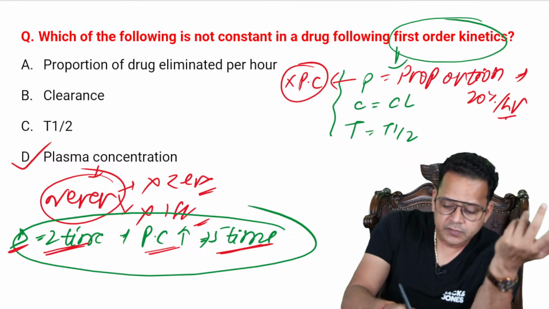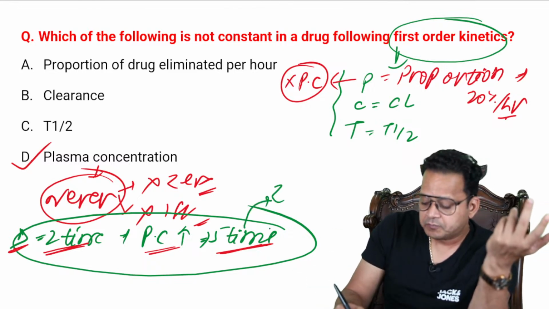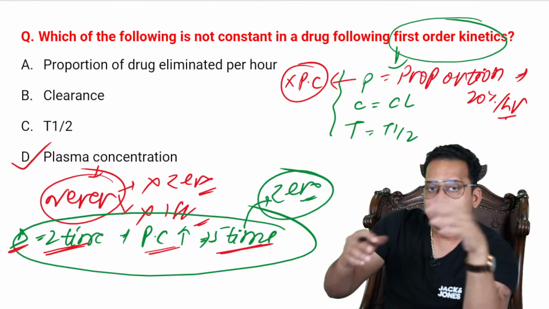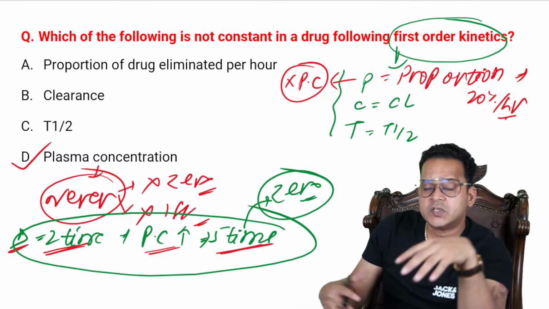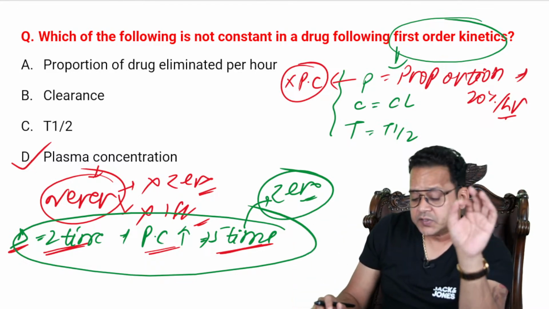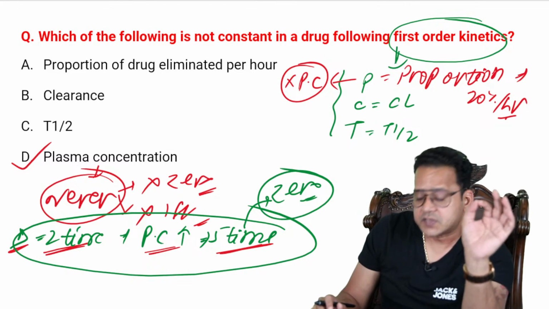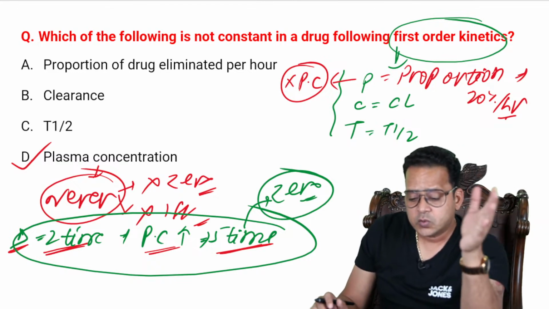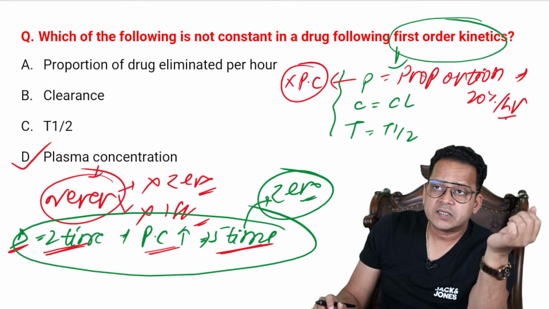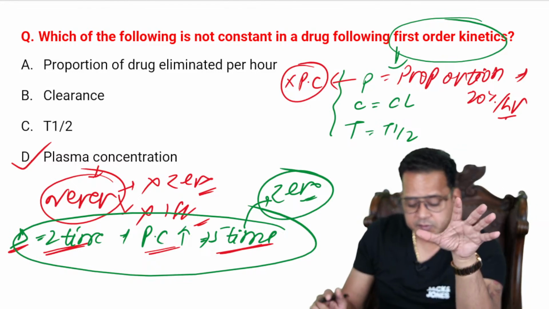Excellent, guys. Most of you have started giving the right answer. It is zero order. A disproportionate increase in plasma concentration is the reason why drugs following zero order kinetics have a high risk of toxicity. Whereas if I increase the dose by 2 times, and plasma concentration also increases by 2 times, that is first order.